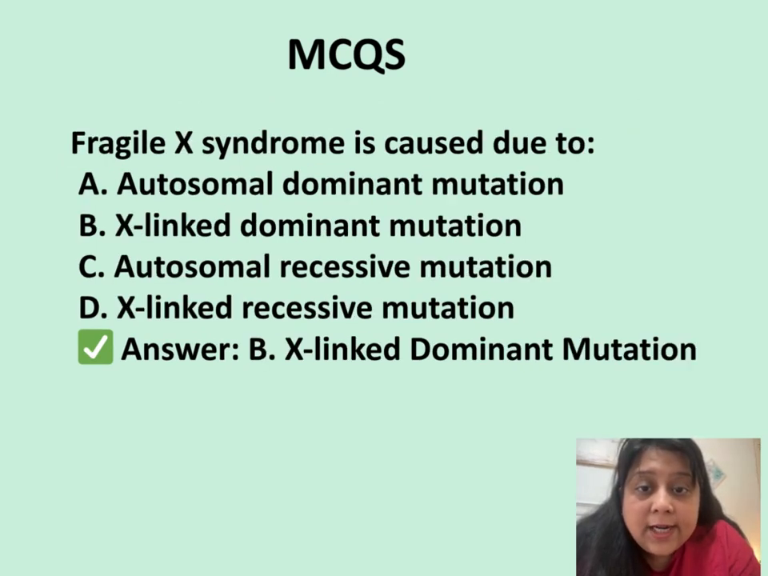Next question is, Fragile X syndrome is caused due to autosomal dominant mutation, X-linked dominant mutation, autosomal recessive mutation, or X-linked recessive mutation. The answer to it is X-linked dominant mutation. So the option B is correct here.